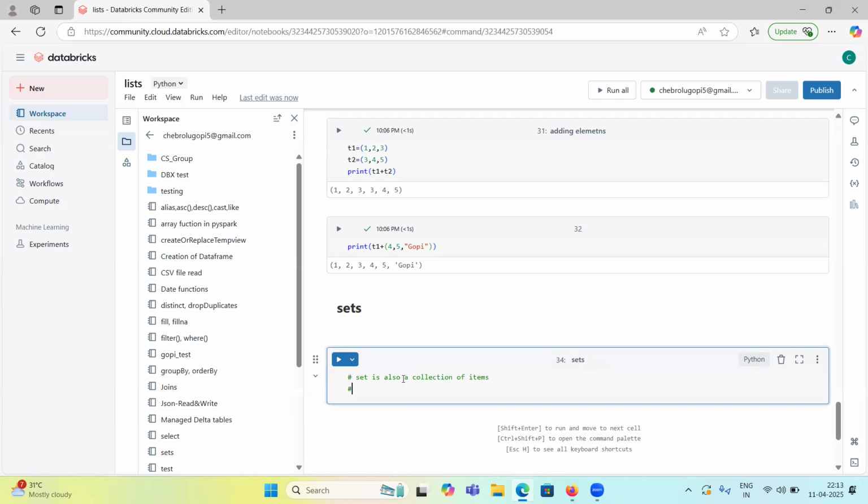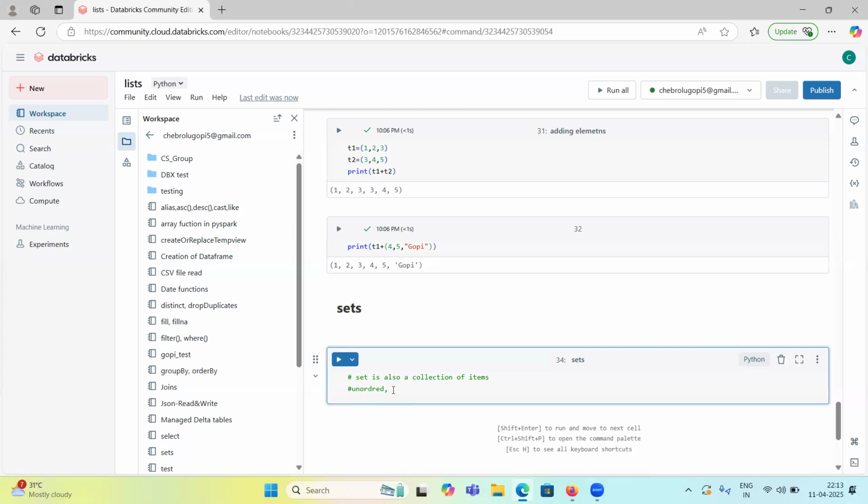The characteristic is that it is unordered. If you have a set like 1, 2, 3, 4, 5 and print it the first time, it prints 1, 2, 3, 4, 5. Print again, it may print 5, 4, 3, 2, 1. One more time, 3, 4, 1, 2, 5. So it prints randomly; it is unordered, not ordered. If a collection is ordered, only then can we access items using indexes, right? Since a set is unordered, we cannot access items using indexing.